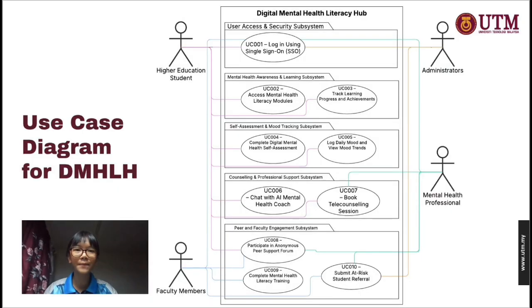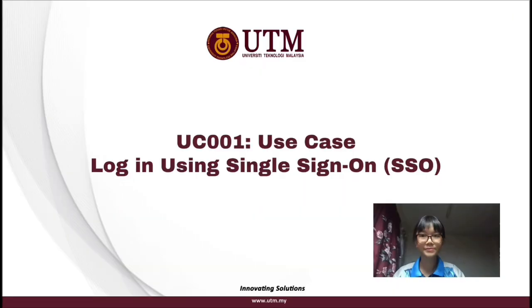This use case diagram shows how our DMHLH system connects students, faculty, professionals, and admins to key mental health services. Each subsystem supports a different area, like secure login, learning module, self-assessment, AI chat, and peer or faculty engagement, all working together to improve mental health awareness and support in higher education. There are a total of 10 use cases for our project. Our high-fidelity prototype fully aligns with our use case realizations. Every sprint and flow is traceable to the UC specifications and Phase 3 SRS.